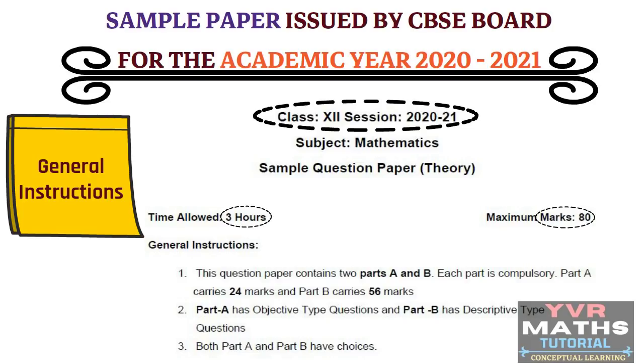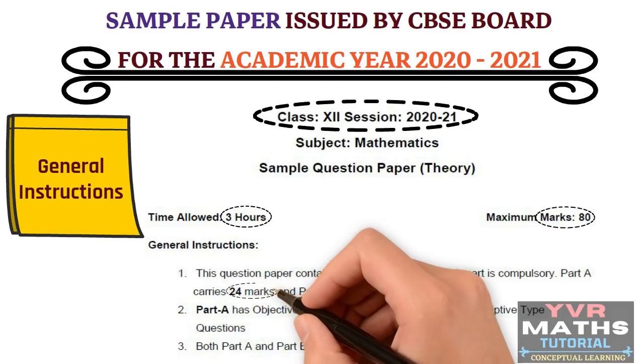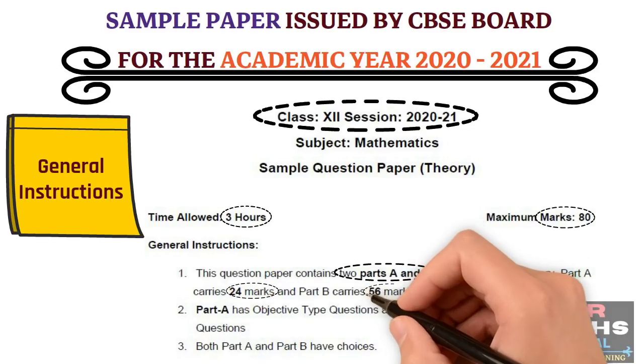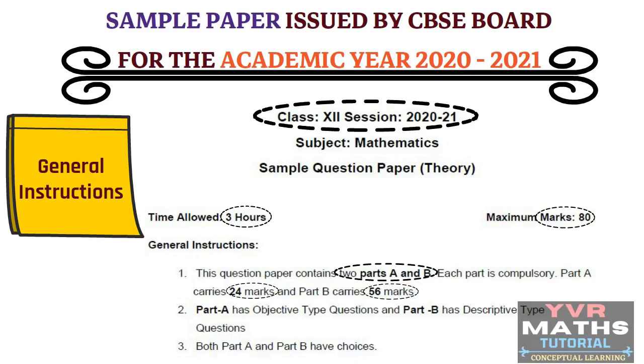See, if you look at the general instructions, this question paper contains 2 parts, A and B. Each part is compulsory. Part A contains 24 marks and part B contains 56 marks. Last year they didn't divide the paper into part A and part B like that, but this year they did. In part A also we have 2 sections. Part A has objective type questions and part B has descriptive type questions. They have clearly given here that both part A and part B have choices.